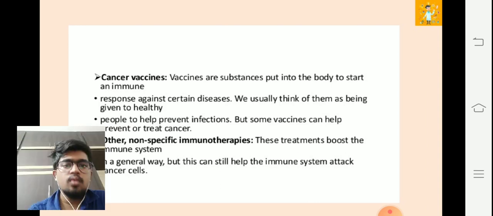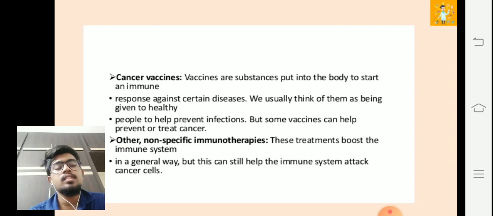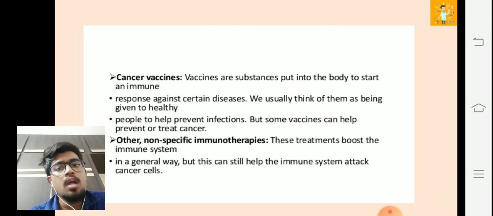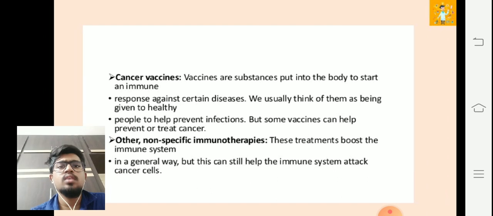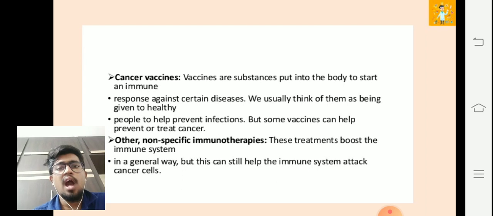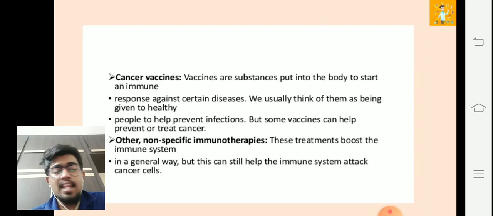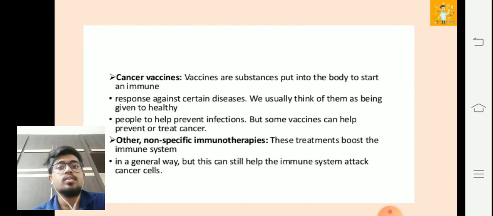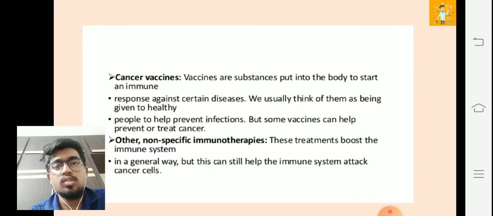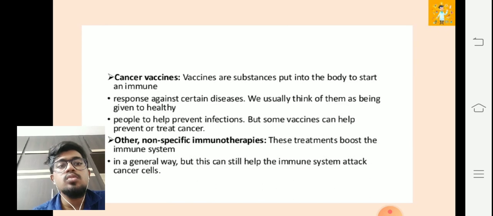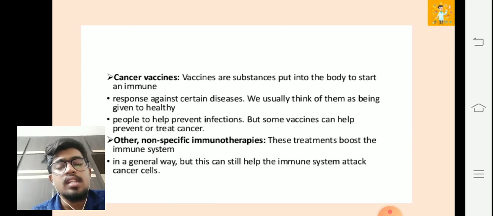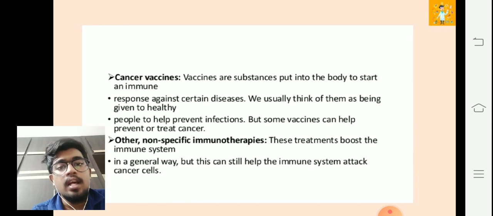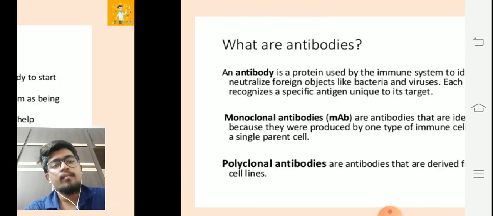There is another one, non-specific immunotherapies. These treatments boost the immune system. They can be used to enhance or harness the immune system in a general way, but this can still help the immune system attack the cancer cells. Though it is non-specific, it can be used to keep a check on cancer cells. They can attack the cancer cells and decimate the infection.